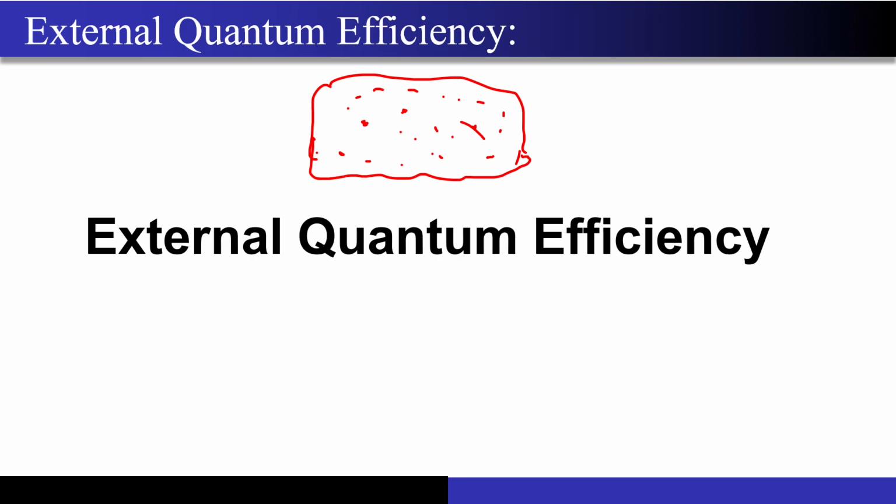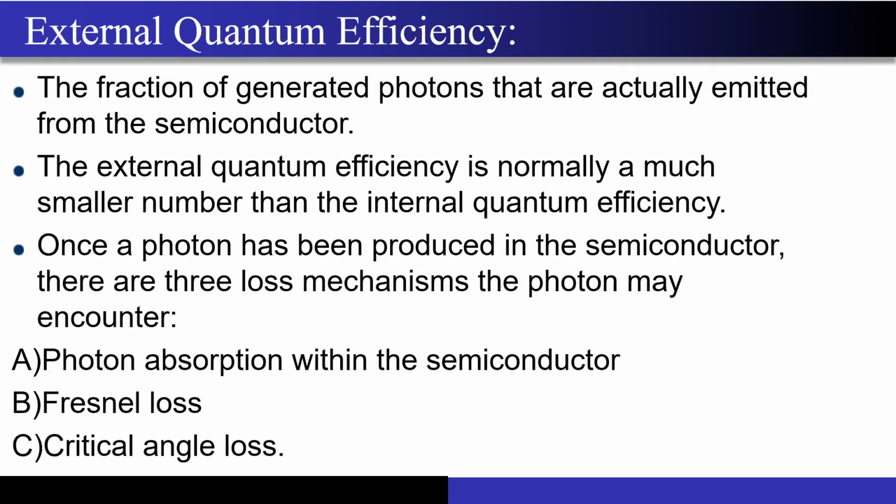Okay, but those photons which are being generated everywhere inside the LED structure, how many of those photons are actually being emitted out of the LED structure either into the optical fiber or into the surrounding medium, which may be air. Correct? So this is what is quantified by the external quantum efficiency. Correct? So this is what I have written over here, the fraction of generated photons that are actually emitted from the semiconductor. Correct? So now coming to the next point.